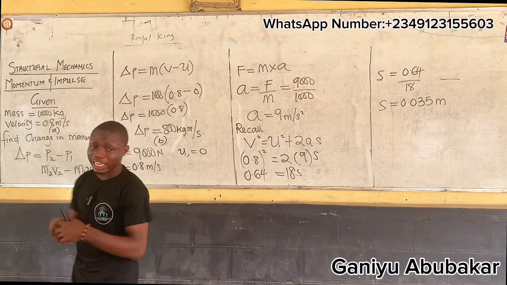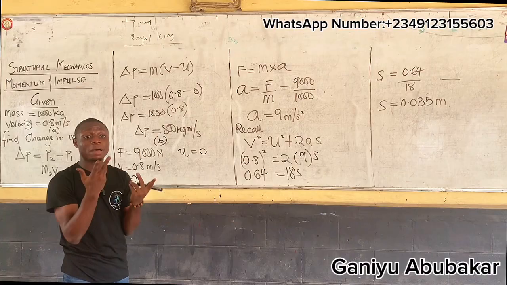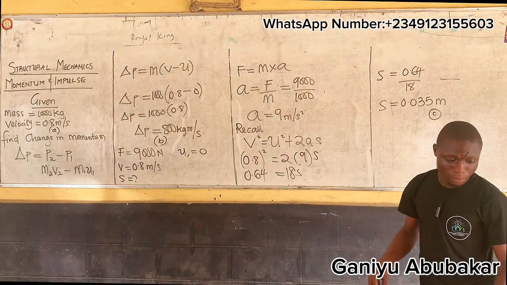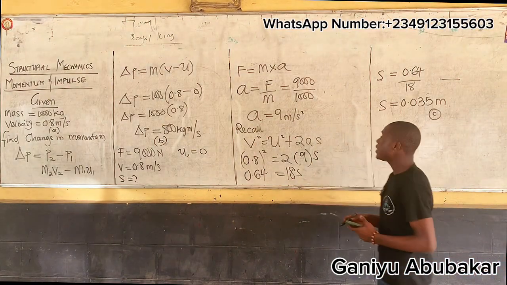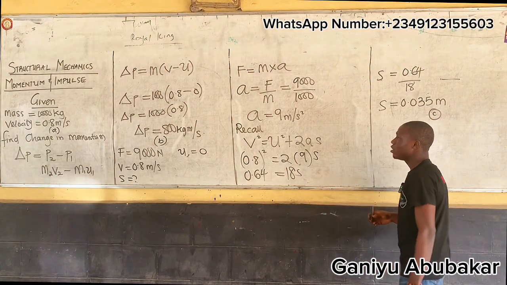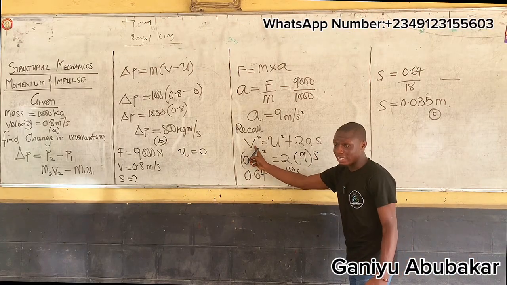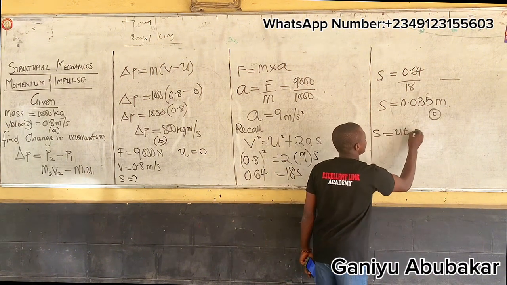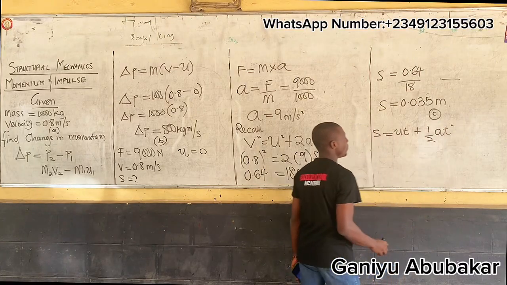What's the next question? Find what's the last question there? How far does the touring vehicle travel? How far? That's time. Still using the equation of motion, right? So what do we use initially? We can't use the same one we used, it's not having T, so we should ask for T. I'll use that upper one: X equals UT plus half AT square.